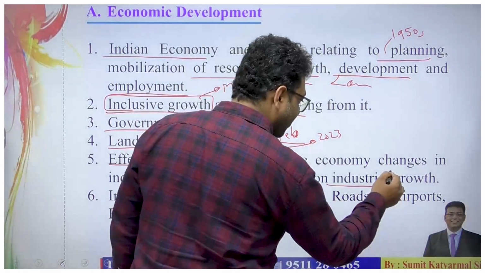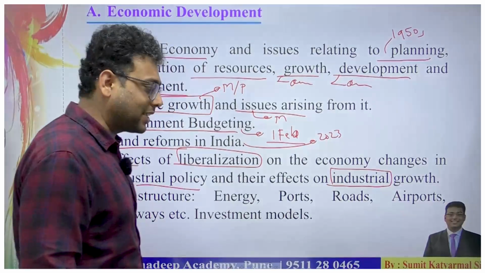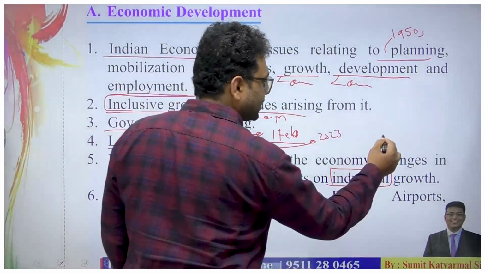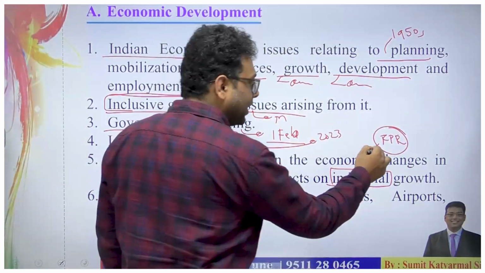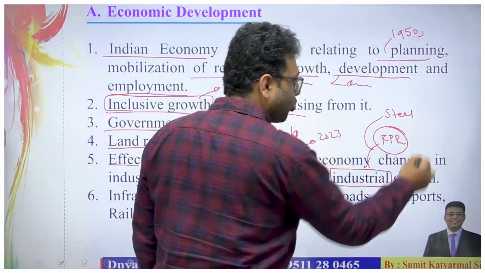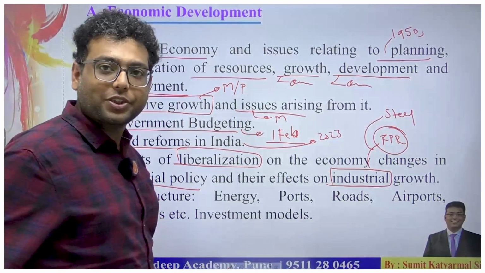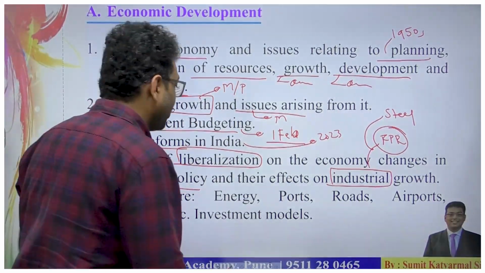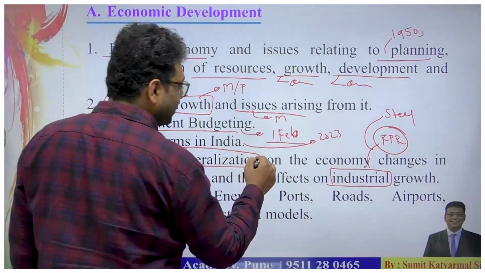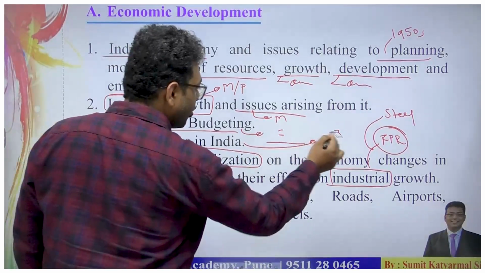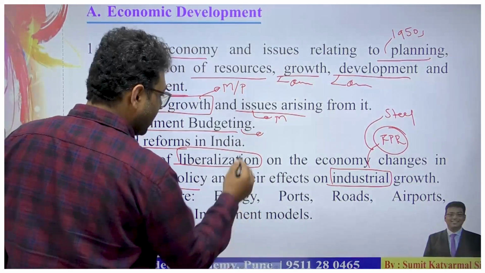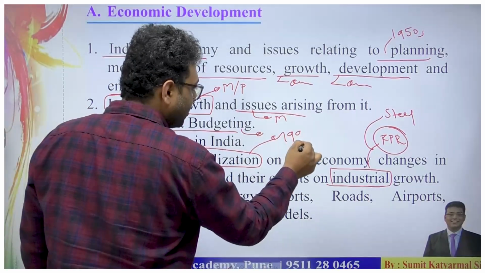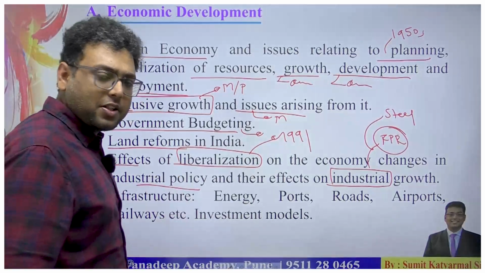So industries, definitely UPSC is asking questions on industry. The best example is food processing related industry, then the steel industry or some core industries. So UPSC is asking questions within the prelims from the industry point. Then liberalization, that is, UPSC asked questions based on the LPG reforms of 1991. So that means it is related with the syllabus point.